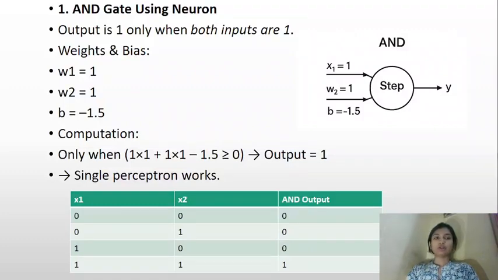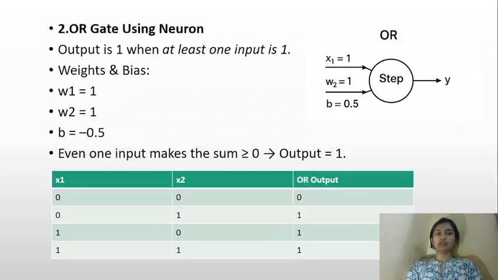AND gate using a neuron. Output is 1 only when both inputs are 1. Weights and bias: w1 is 1, w2 is 1, b is -1.5. Computation: only when 1 times 1 plus 1 times 1 minus 1.5 is greater than or equal to 0, the output is 1. A single perceptron works. For x1, x2 and output: 0,0 gives 0; 0,1 gives 0; 1,0 gives 0; and 1,1 gives 1.